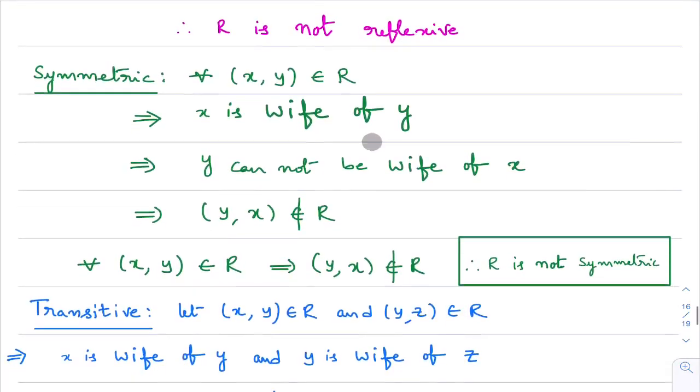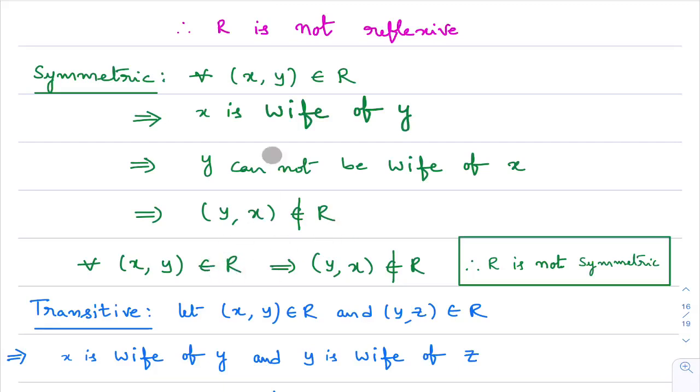Here, is it possible that y is wife of x? x is wife of y means x is female, y is male. As y is male, y cannot be wife. I hope you are understanding. y is male, so y cannot be wife of any other person. So we can say y cannot be wife of x. Please think, it's a simple common sense question. So when x is wife of y, y cannot be wife of x. Therefore, the ordered pair (y, x) does not belong to R.